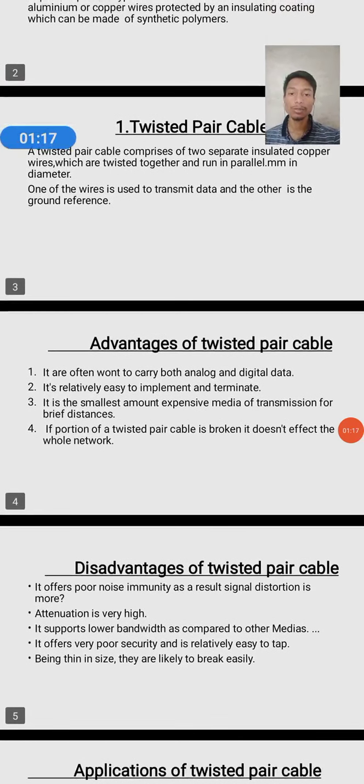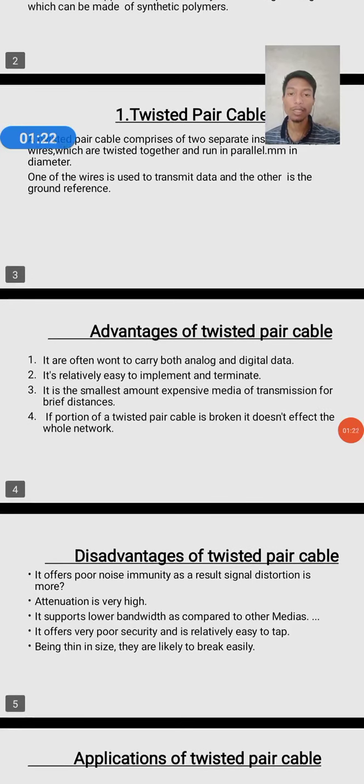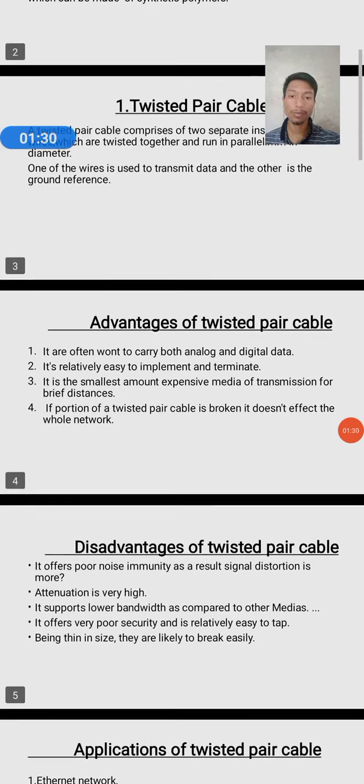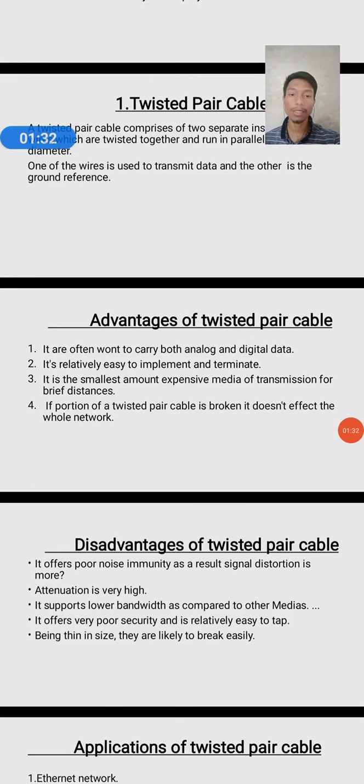Advantages of twisted pair. First, it can carry both analog and digital signals. It's relatively easy to implement and terminate. It is the least expensive media for transmission over short distances. If a portion of twisted pair cable is broken, it doesn't affect the whole network.